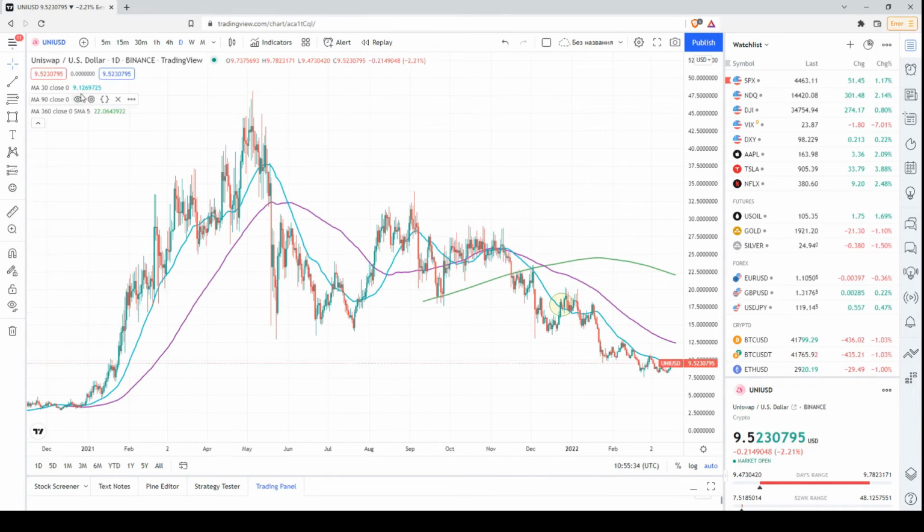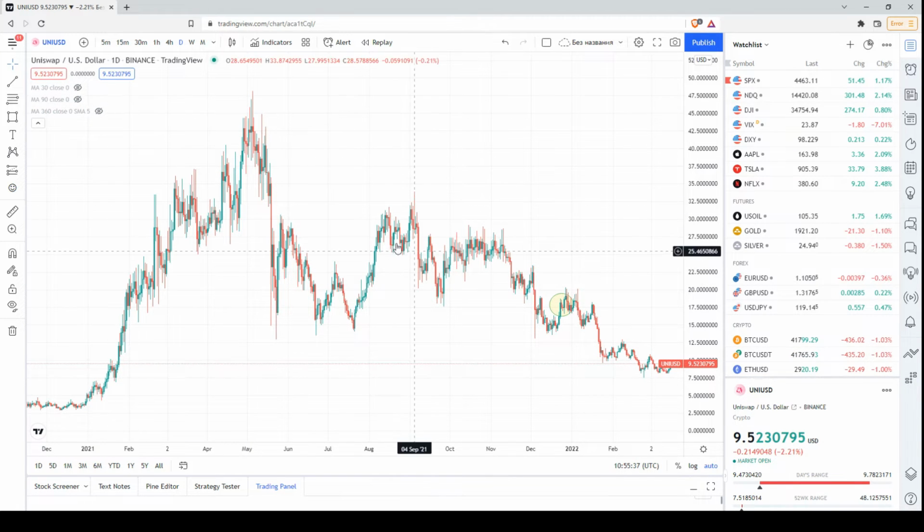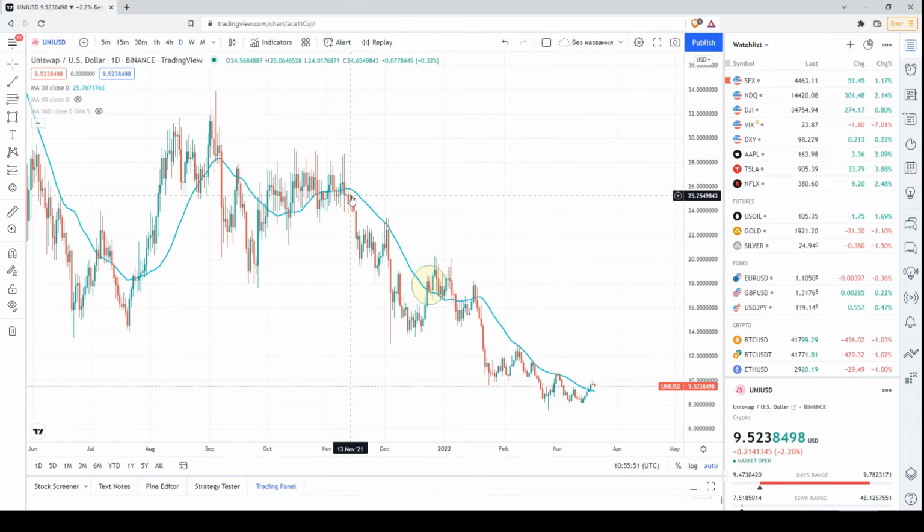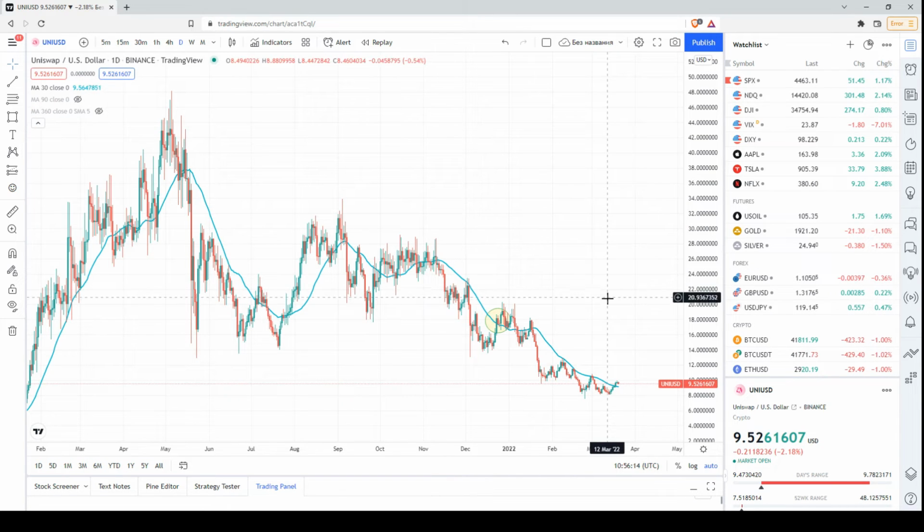Okay, this is the daily chart. We have 3 moving averages. Let's start step by step. This is the first one, the 1 month or 30-day moving average. The price dropped below the 30-day moving average in the middle of November. Then in the last days of December, a solid price increase, or rebound, took place. The price was able to surpass the 30-day moving average, but after that in January the price dropped below the 1 month moving average, and since then I would say that the price has once again been below the 1 month moving average.